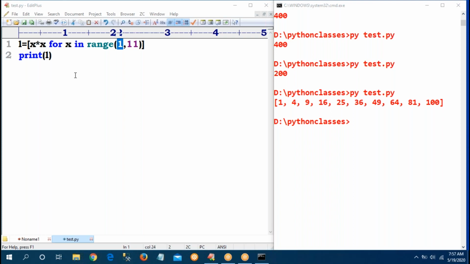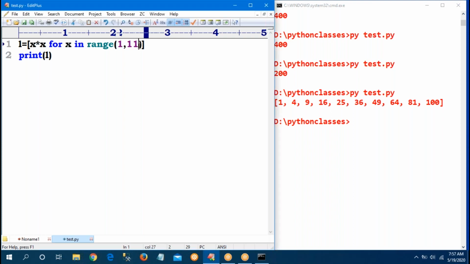Now observe carefully. I am providing range 10 and giving 2 star x.